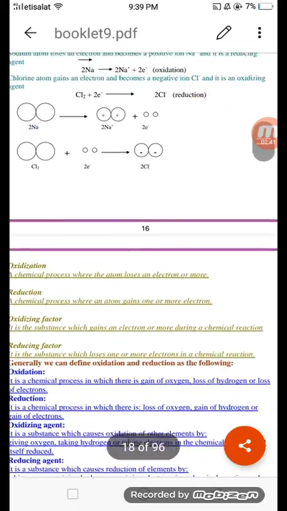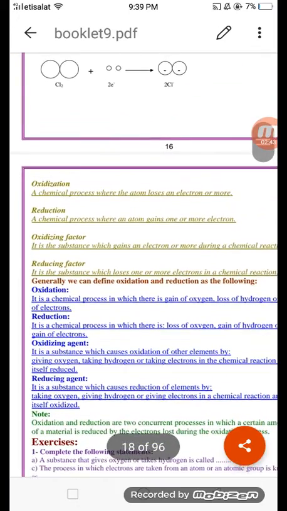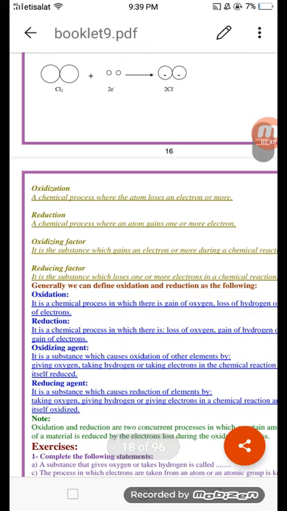So what's meant by oxidation? Oxidation is a chemical process where the atom loses an electron or more. But reduction is a chemical process where the atom gains an electron or more.